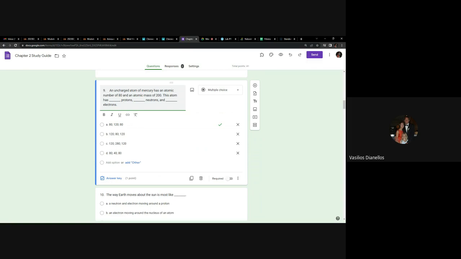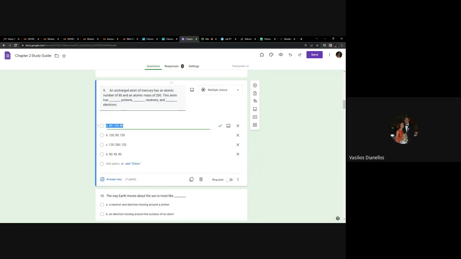So we know 80 protons, because its atomic number is 80. We also know it has 80 electrons because we just said it's uncharged. So how many protons it has, that's how many electrons it has. Now we need to figure out how many neutrons it has. And the question here is 80 plus what equals 200? And it's 80 plus 120. 80 plus 120 equals 200. So A is the correct answer.